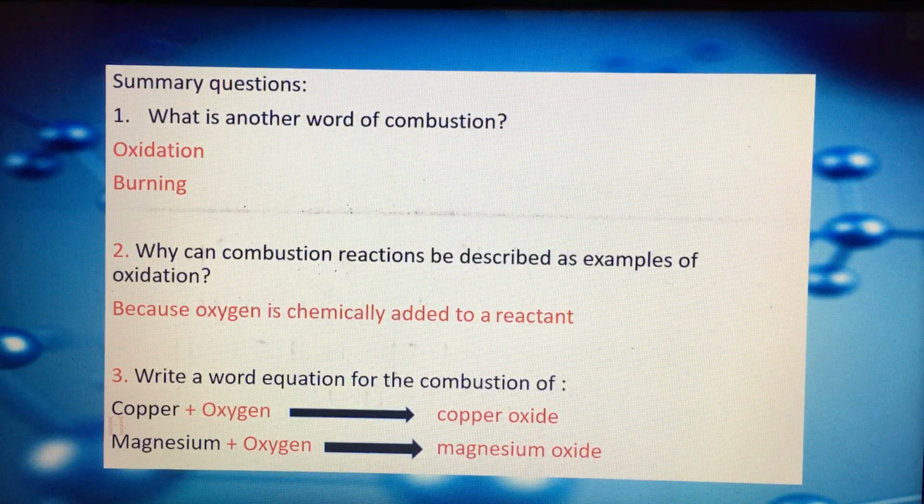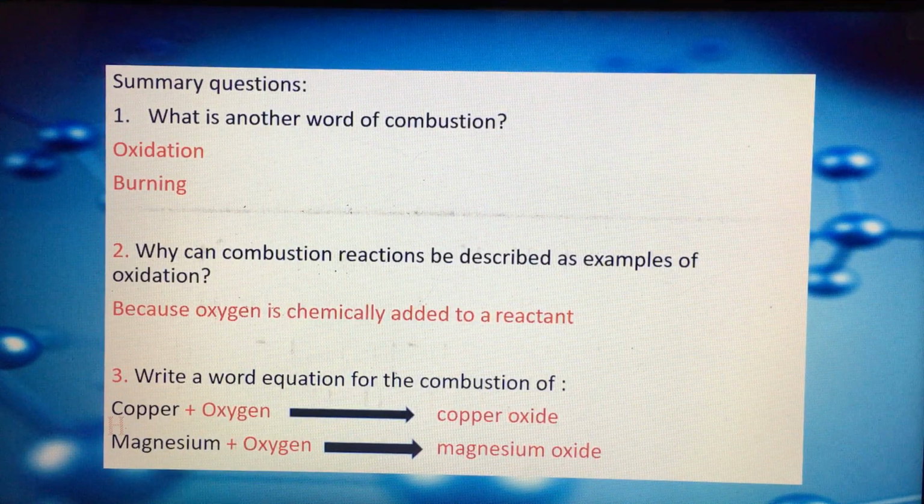Okay, let's go to question number 2, which is why can combustion reactions be described as examples of oxidation? If you noticed, in all equations we react with oxygen, so oxygen is one of the reactants. So because oxygen is chemically added to a reactant, we can call it oxidation.